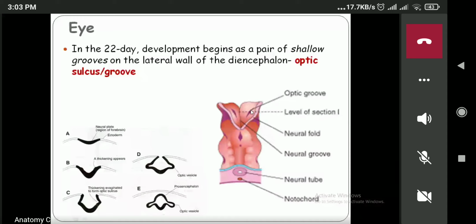You can see over here also, this is how the neural tube is formed. And can you see on the lateral wall of the diencephalon, the invagination process is going on, and you can see some sulcus is formed. This sulcus or groove is known as the optic sulcus or the optic groove.